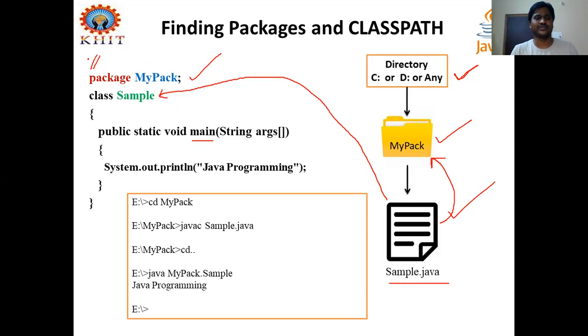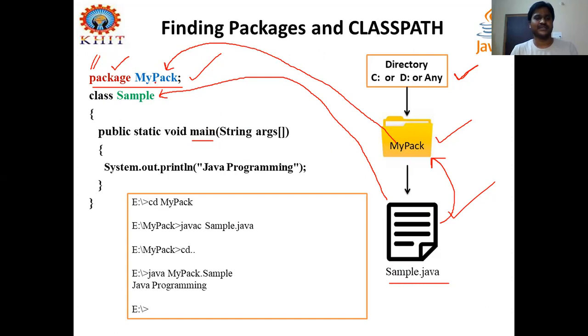I'm not talking about comments like that. But the valid instructions of the program should start from this package statement only. So what is the package name for this program, sample.java? The package is the keyword. And what is the package name? mypack. This should be the first statement in the file in the contents of mypack.